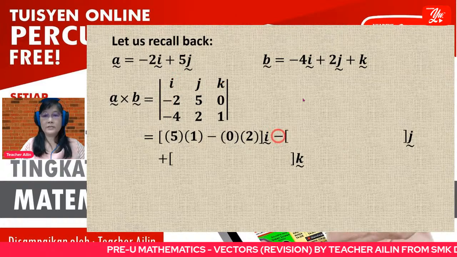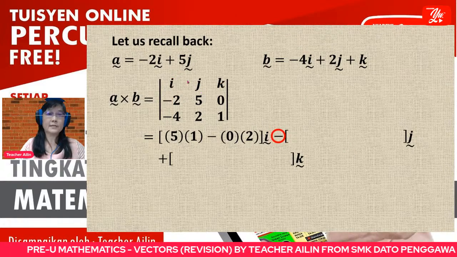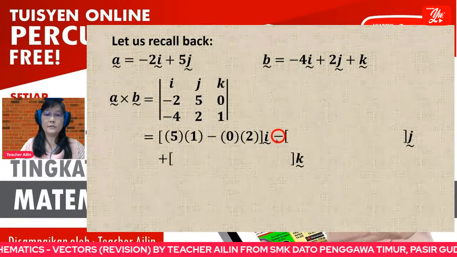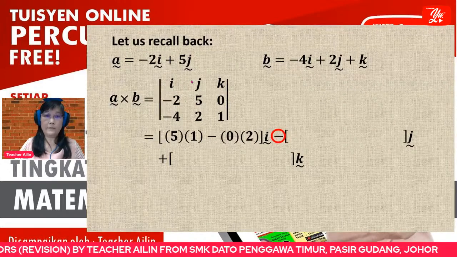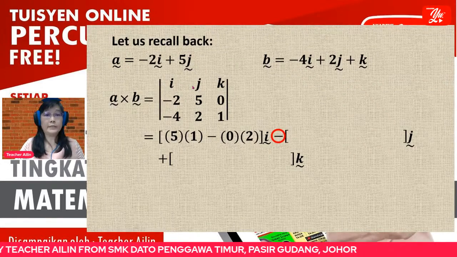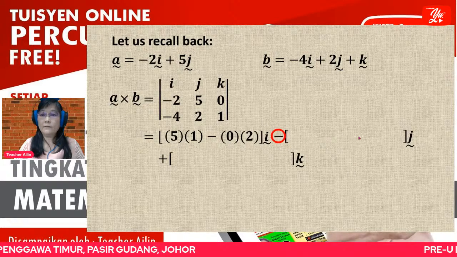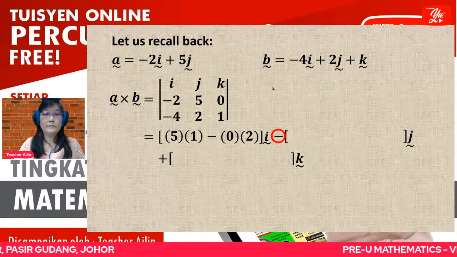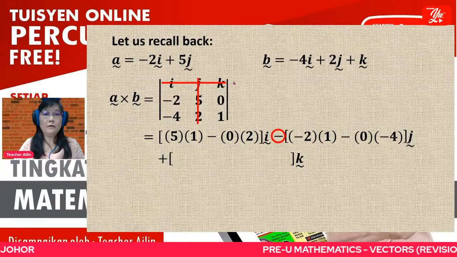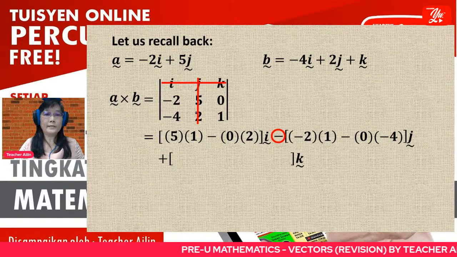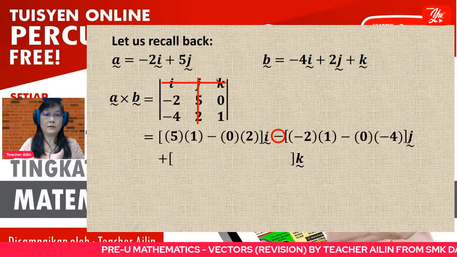Now, as for j, remember, j is the second number. We always use this one as negative. Remember, to calculate the determinant, the second number is negative. Then as for the coefficient of j, you need to ignore the same row and same column of the position of j.